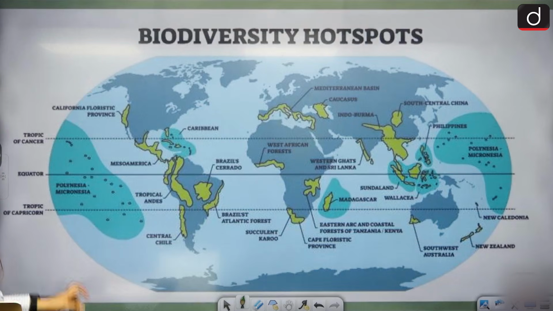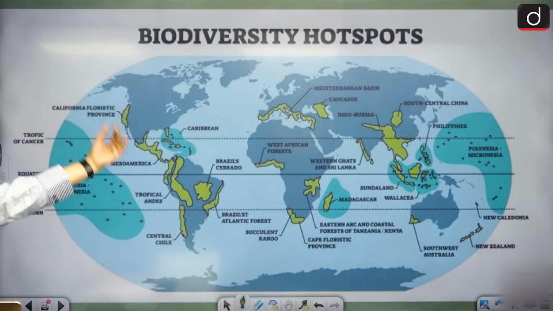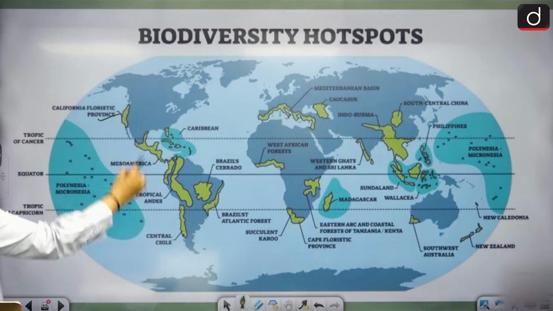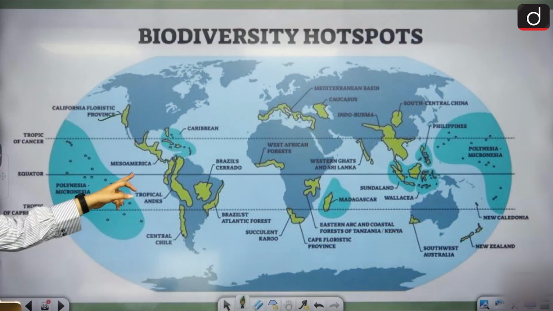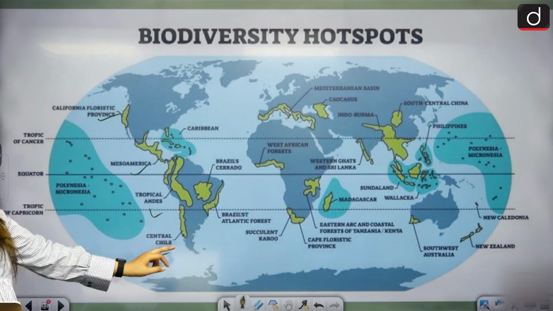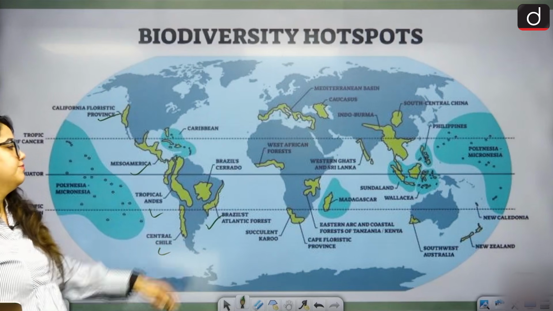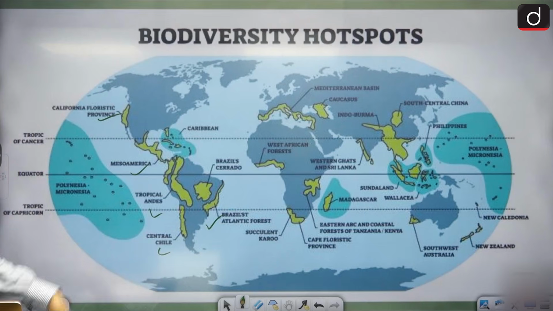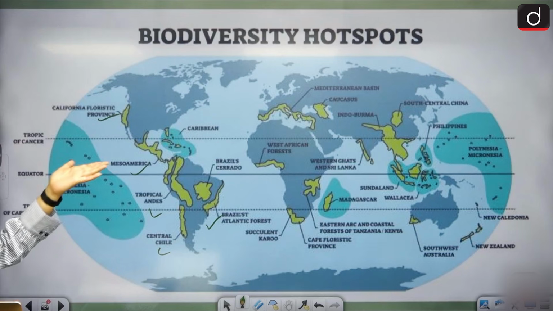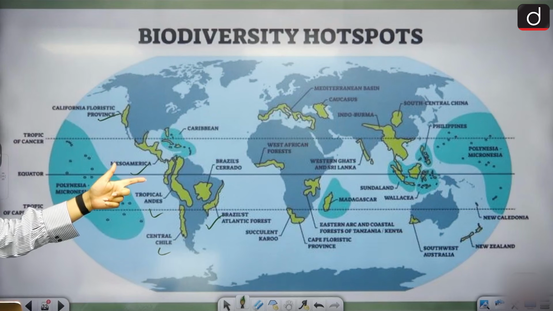Clear? These are the biodiversity hotspots. Here you'll see the provinces: Tropical Andes, Central Chile, Brazilian Cerrado. We have the Brazilian Atlantic Forest also, Succulent Karoo and Cape Floristic. Then we have West African forest. In India, we see the Western Ghats, right?